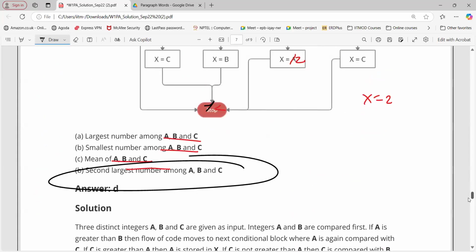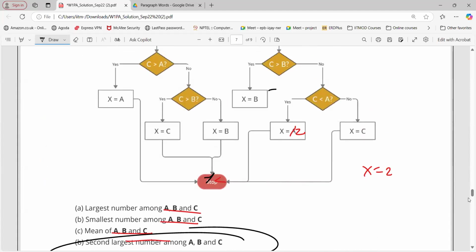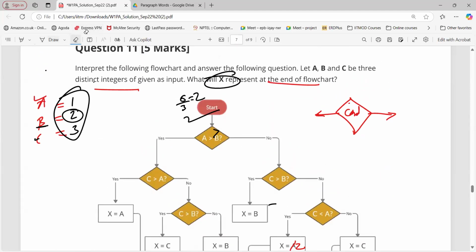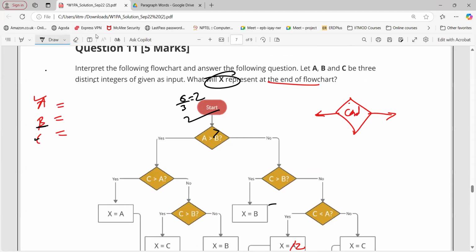Now, sir, if we have negative numbers, like -6, -5, and -4? Yeah, that is also fine. Anyway, we'll get the second largest. That was -5 then, but -5 will not be the second largest, right? It will be the reverse, is it not so?